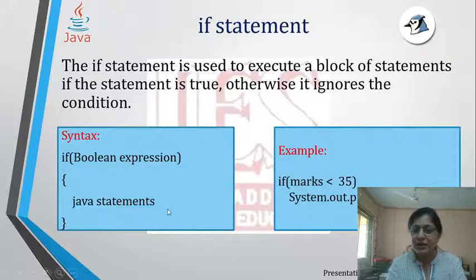This is the syntax. Now here you can see there is a little difference. You can see in my example, I have not put the curly brackets here. Okay, the syntax is otherwise the same. If, and this is a boolean expression, we are trying to evaluate if the marks is less than 35. If it is less than 35, then we are printing failed. Okay, now here when we have to execute only one statement, you can ignore these curly brackets here.